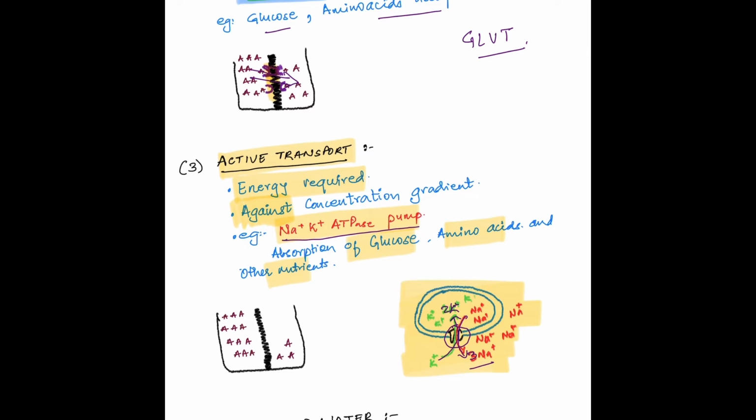Majority of the potassium is present inside the cell, that is intracellularly, and very little potassium is present outside the cell, that is extracellularly. This pump moves potassium from outside to inside of the cell against the concentration gradient. And majority of sodium is present outside the cell, that is in the extracellular fluid, and very little sodium is present inside the cell. The sodium potassium ATPase pump moves sodium from inside to outside the cell, that is against the concentration gradient. To perform this function, it requires energy in the form of ATP.